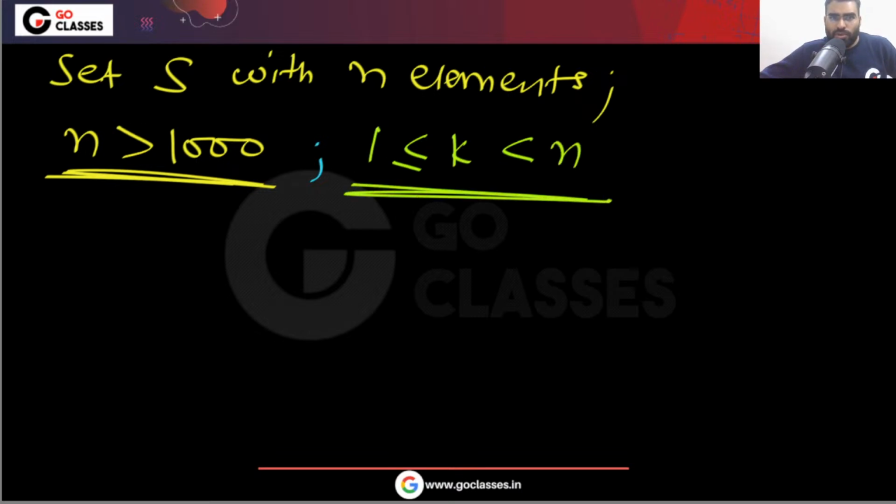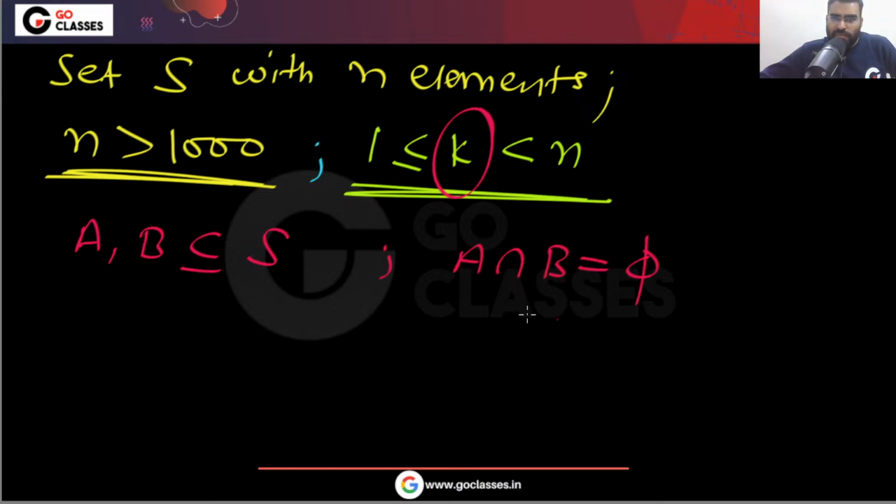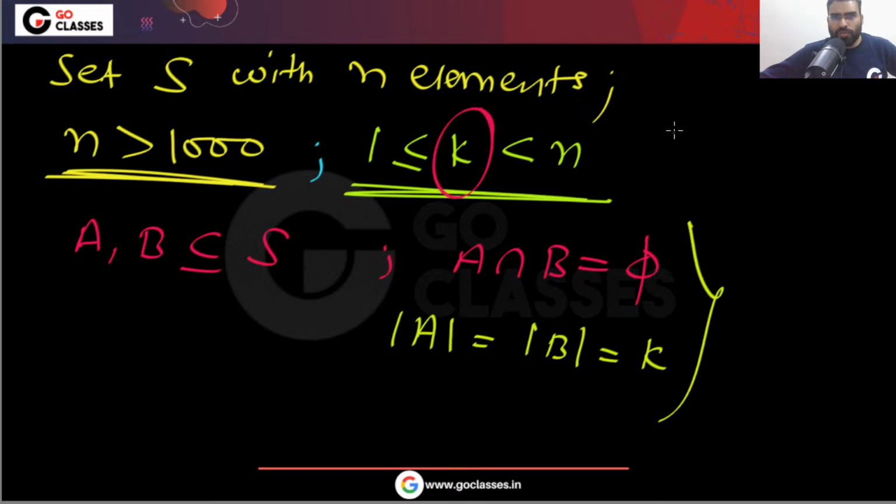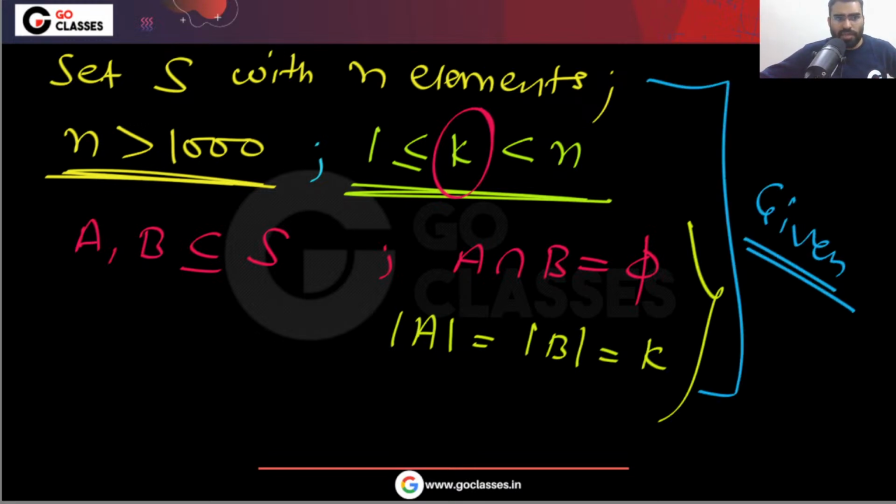The question was saying that there are 2 subsets of S such that they are disjoint, and their cardinality is K. So this was the given information: you have a set S which has total n elements, n is greater than 1000, and there is a number K which is less than n, greater than or equal to 1.